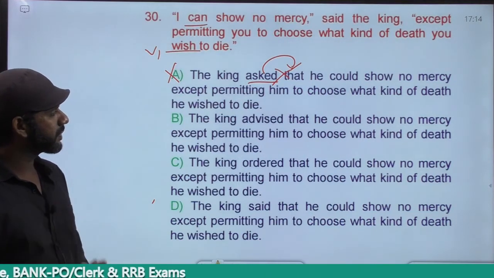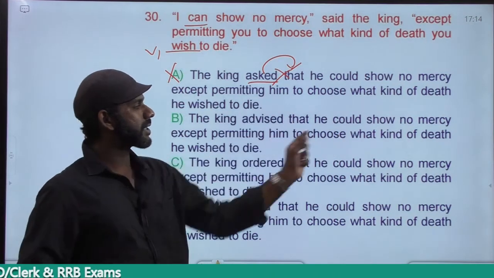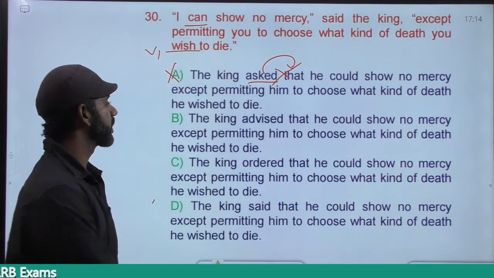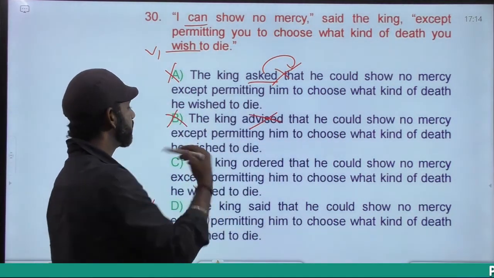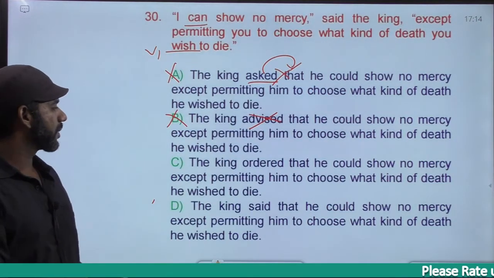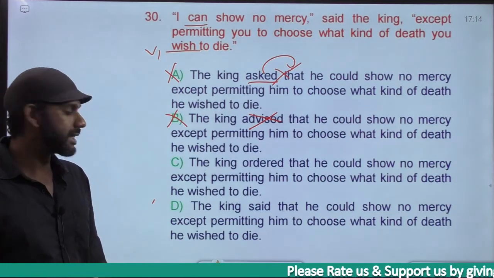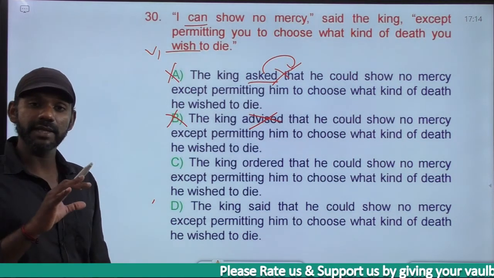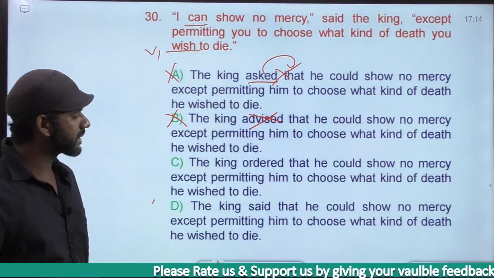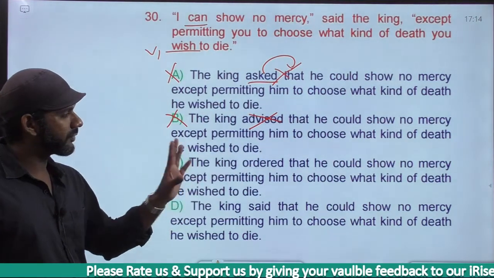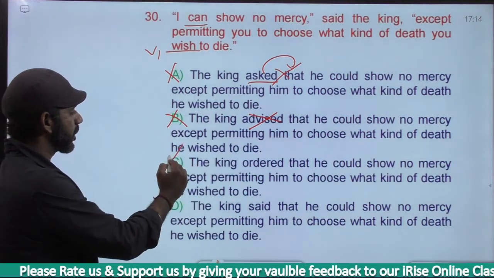Imperative sentences must be in the infinitive form. It is not in the infinitive form, so we cannot go for the word advised here. Option B is eliminated. Come to option C. The king ordered that he could show no mercy. It is not an order as well because an order must also be in the infinitive form. Eliminated.